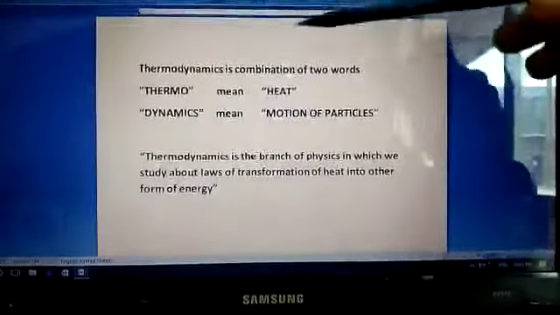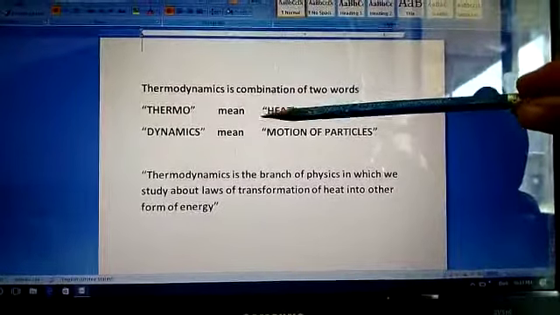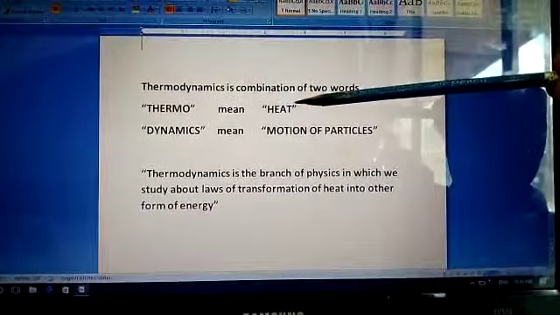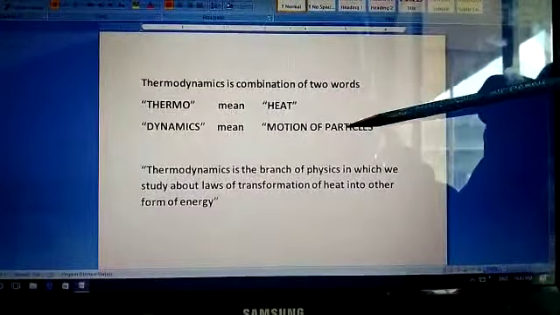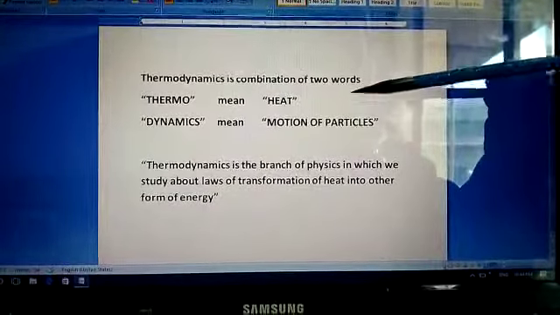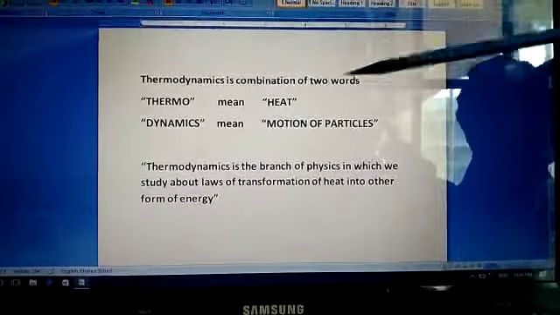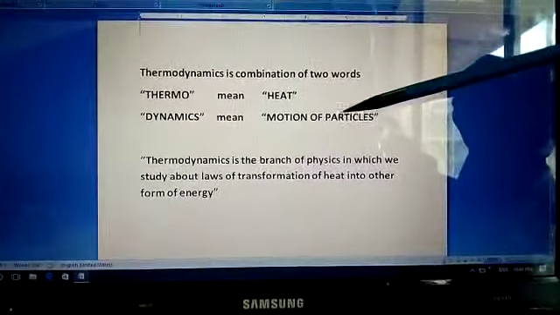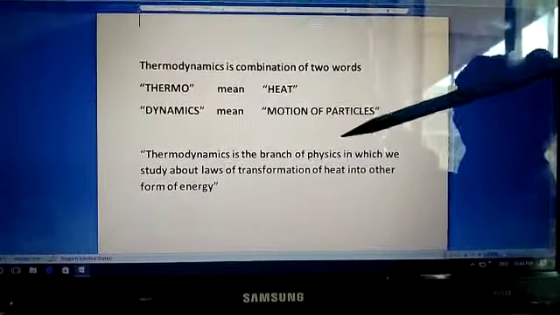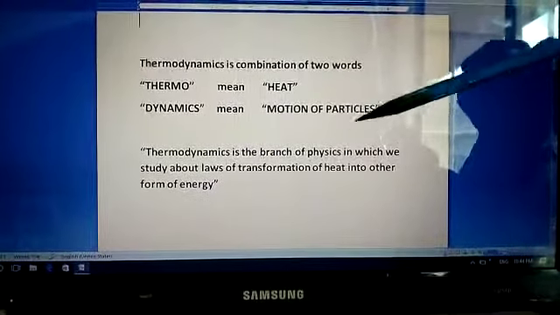First of all, we defined what thermodynamics means. The word thermodynamics is a combination of two words, thermo and dynamics. The word thermo means heat and the word dynamics means motion of particles. You used the word dynamics in your previous classes, and you also studied thermodynamics in grade 9, where you use the word thermo for heat or temperature and the word dynamics for motion. So we can say that thermodynamics is the branch of physics in which we study the laws of transformation of heat into other forms of energy.